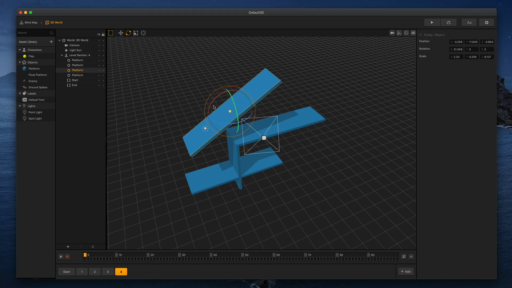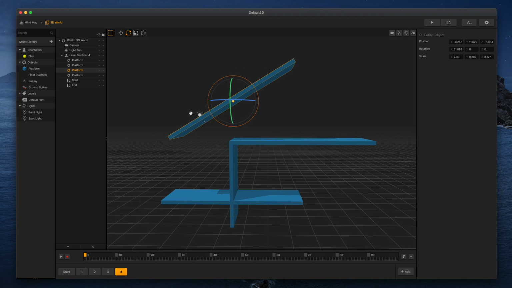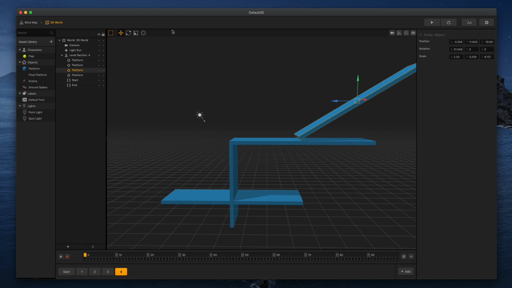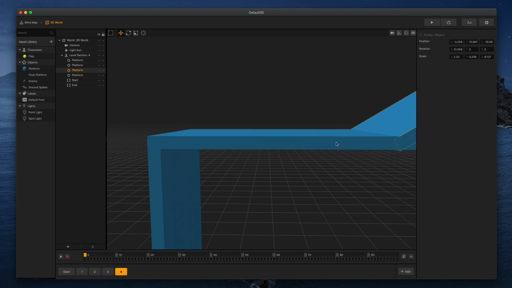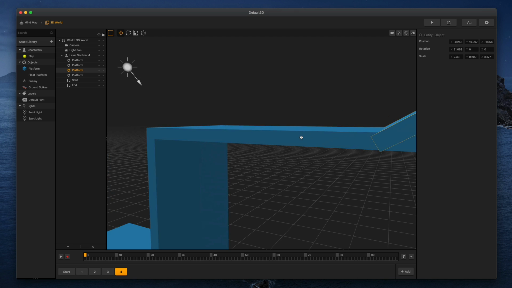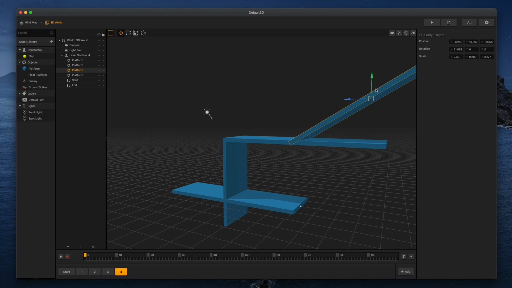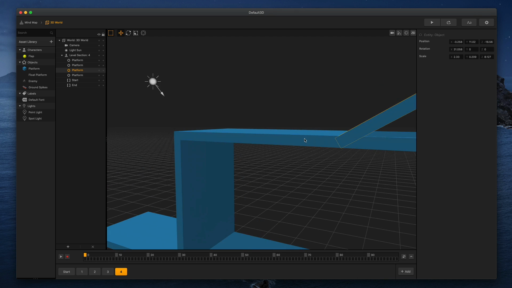There we go. And then we're going to pull it back right here. And we're going to make a fun little thing here. Let's go down a little bit into there and see how that joint looks. Yeah, it's all right. It's not perfect, but we can always clean up later too. There we go. I think that's good.